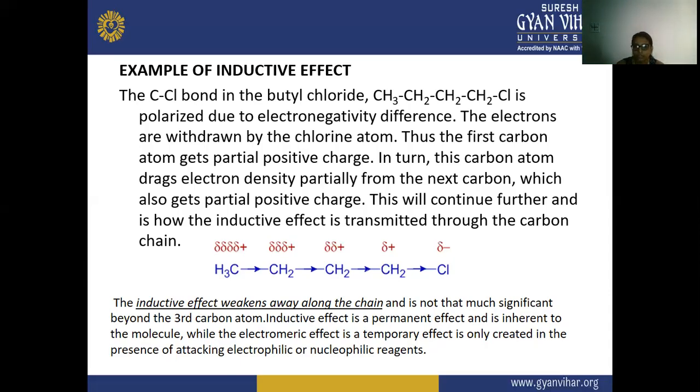So once again, in the example of the inductive effect, this is butyl chloride, with carbons 1, 2, 3, and 4.